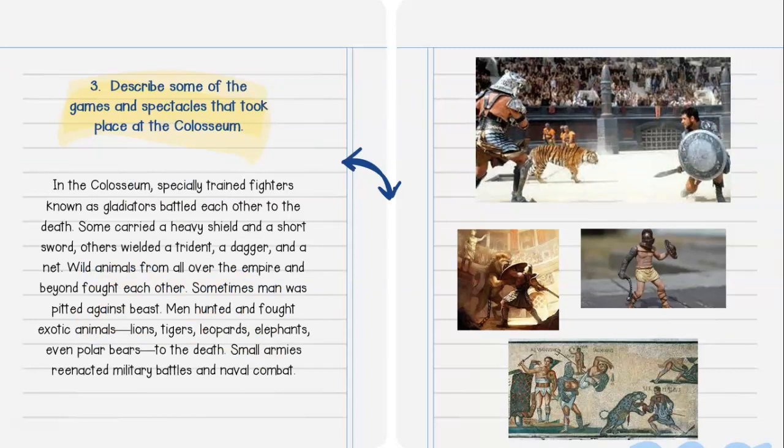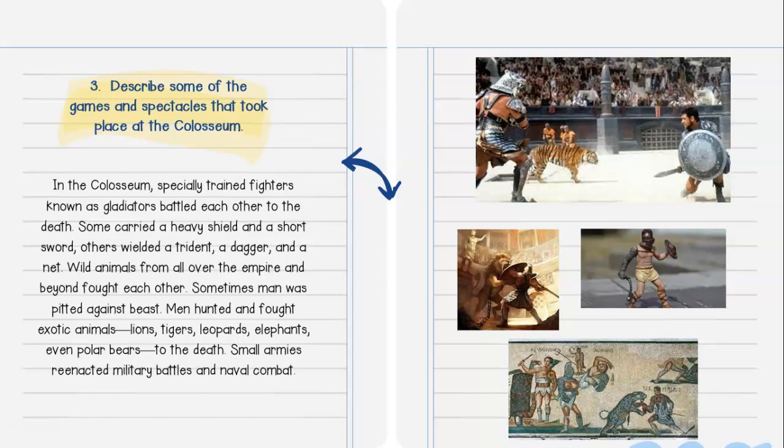Question number 3, describe some of the games and spectacles that took place at the Colosseum. In the Colosseum, specially trained fighters known as gladiators battled each other to the death. Some carried a heavy shield and a short sword. Others wielded a trident, a dagger, and a net. Wild animals from all over the empire and beyond fought each other. Sometimes man was pitted against beast.